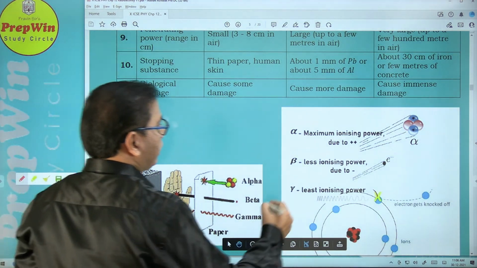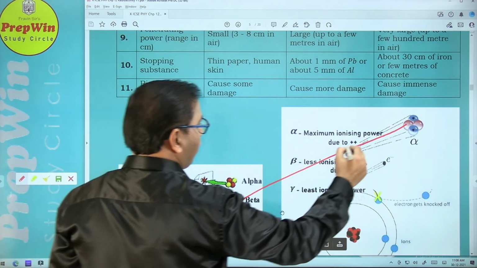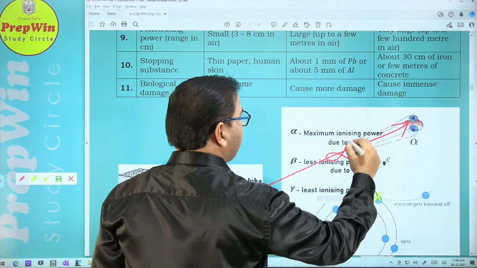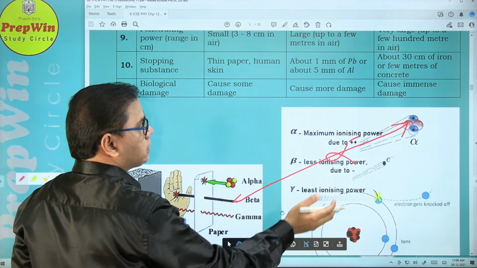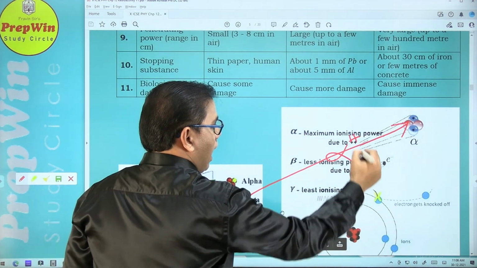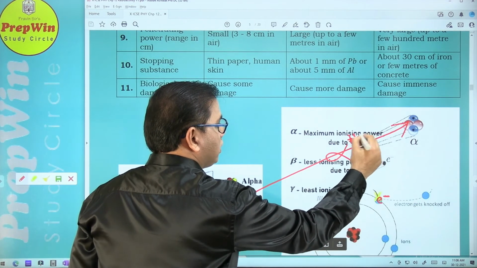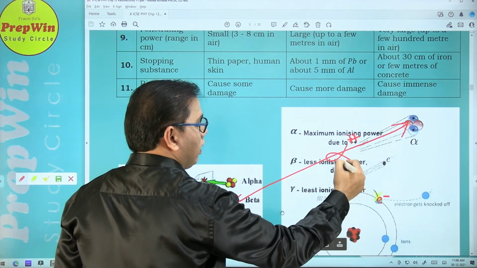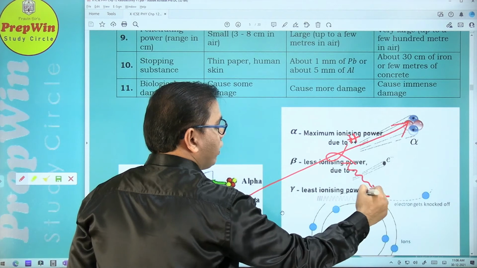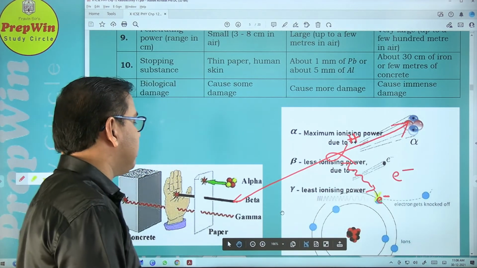And this same explanation for ionizing power: this is the path of the alpha particle. When the alpha particle is moving even at some distance from the atom, there is a force of attraction between the negatively charged electron and the two positively charged alpha particle, and because of this force of attraction it pulls out the electron from the atom, thus ionizing the atom.